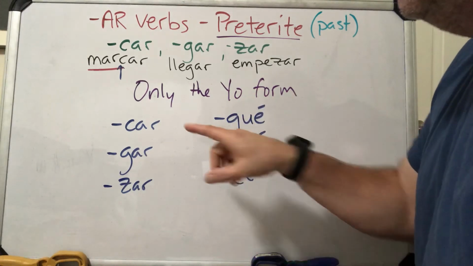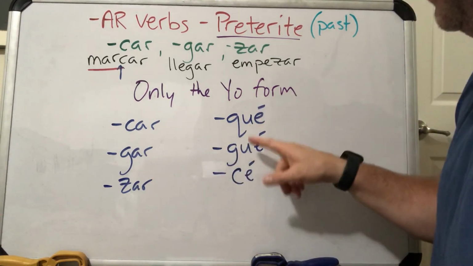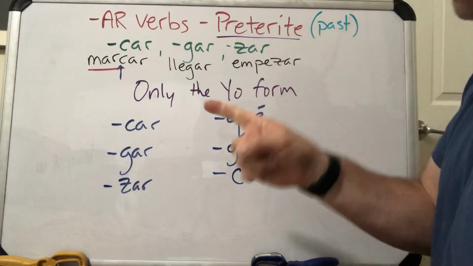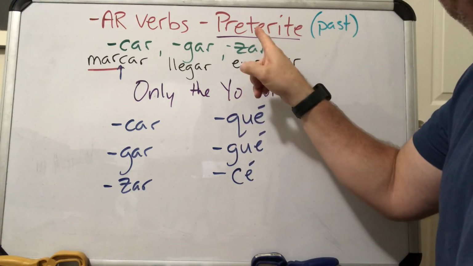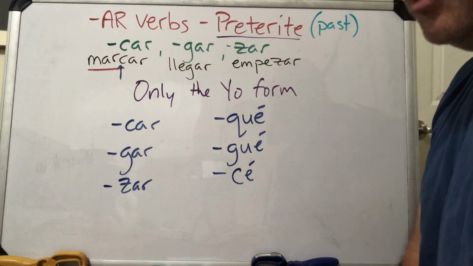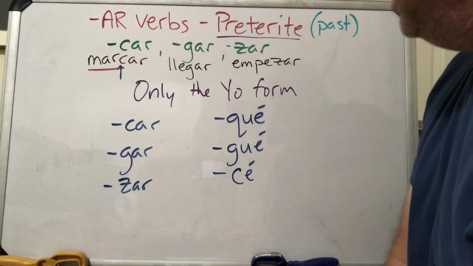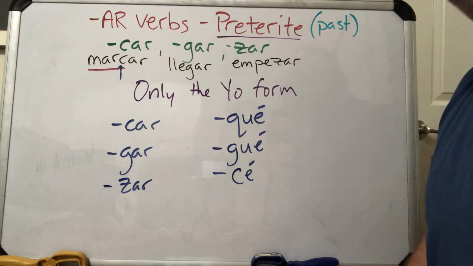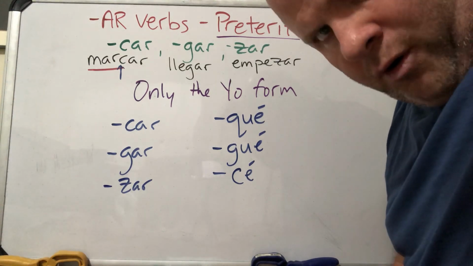So I always tell my students, we have -car, -gar, -sar, -qué, -gué, -cé. And remember, this is only the yo form in the preterite. Okay? The other forms are fine. Don't mess with those. All right? Okay, so those are the spelling changes we have to make with our -car, -gar, -zar verbs in the preterite, just the yo form. Okay.